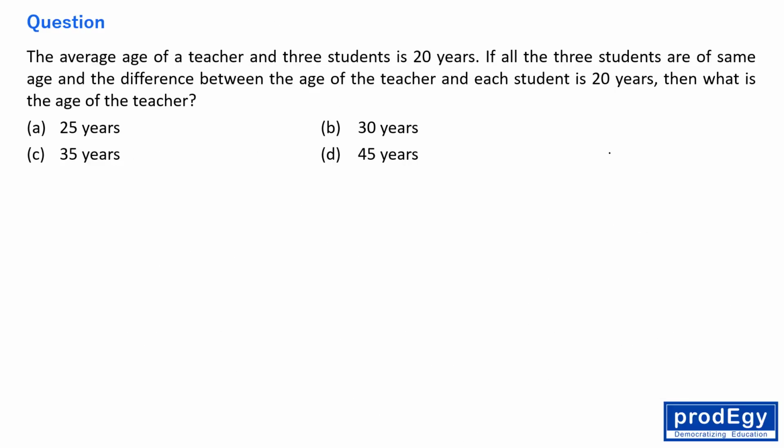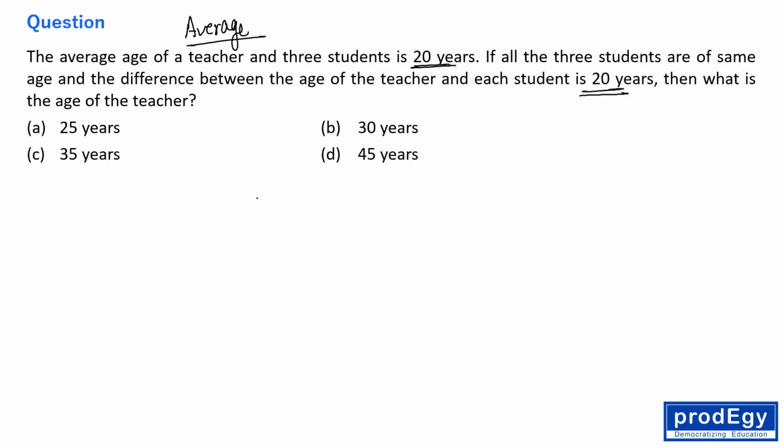Okay. After that, this question belongs to the topic average, which is quantitative aptitude, right? The average age of a teacher and 3 students is 20 years. If all the 3 students are of the same age and the difference between the age of the teacher and each student is 20 years. Okay, fine.